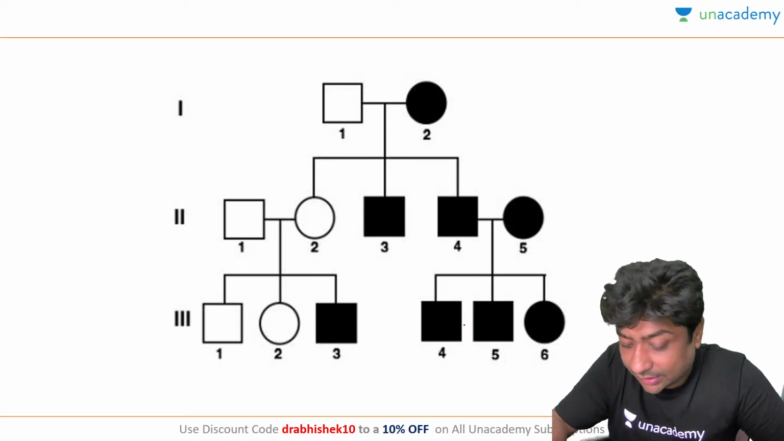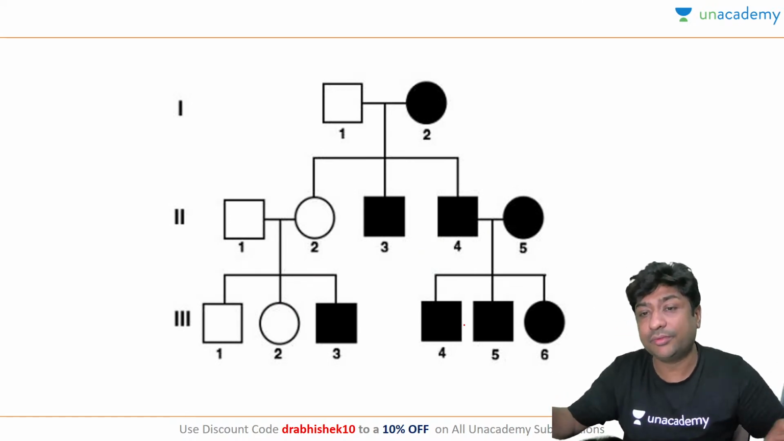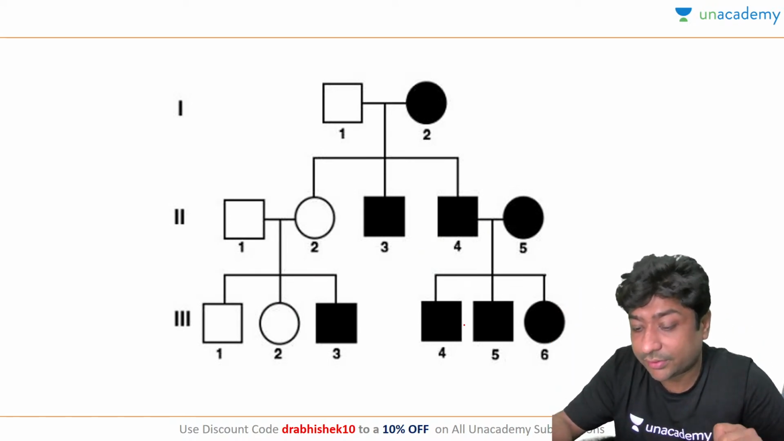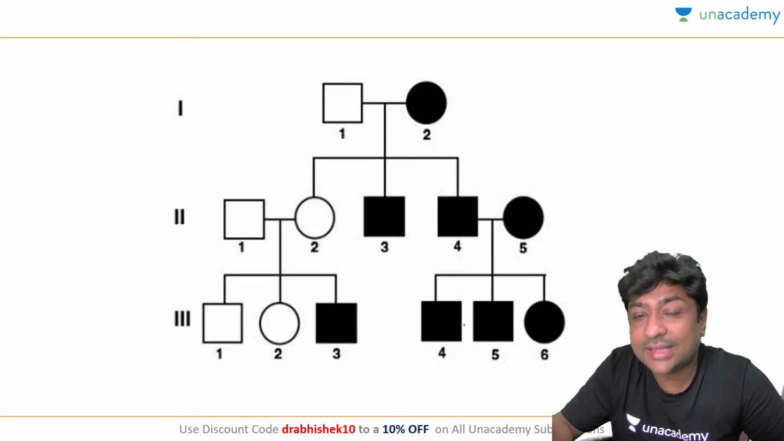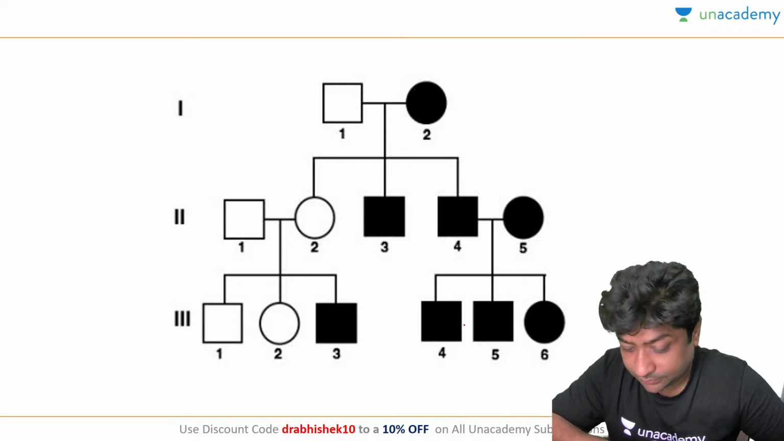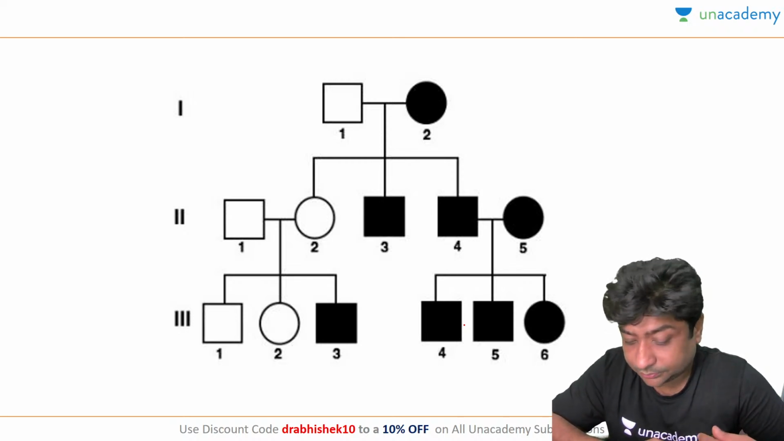Let's look at this. In mitochondrial inheritance, all the children will be affected if the mother is affected. Let's answer this question. What should be the answer for this?